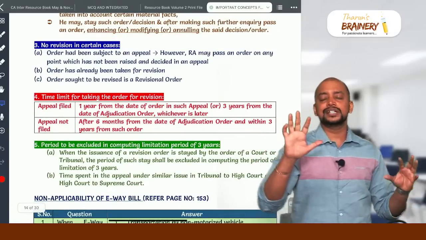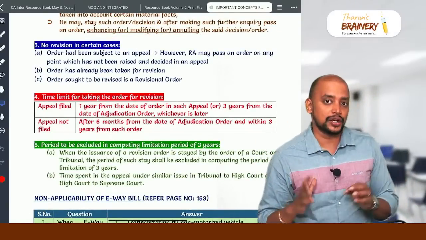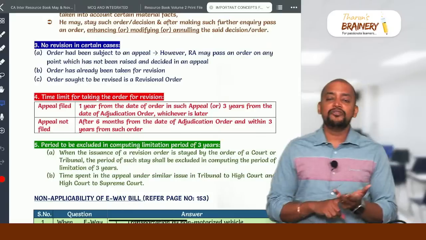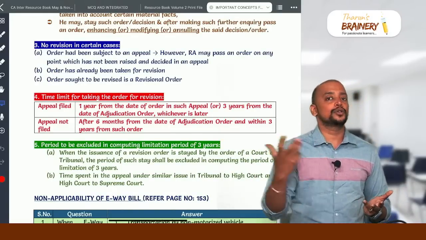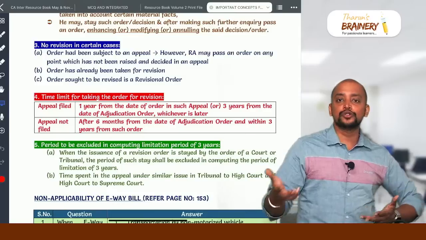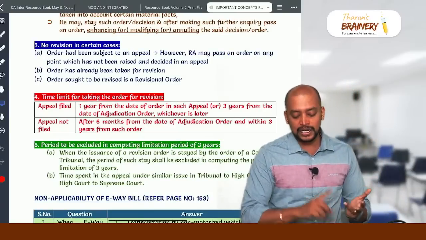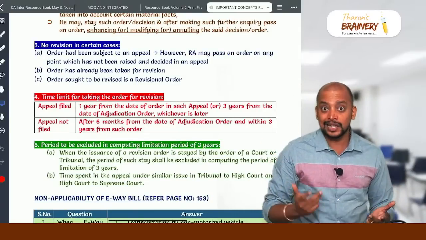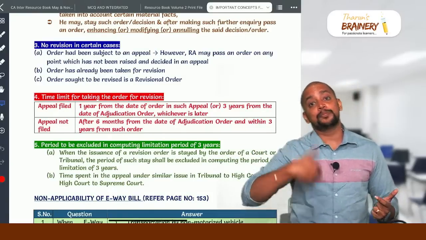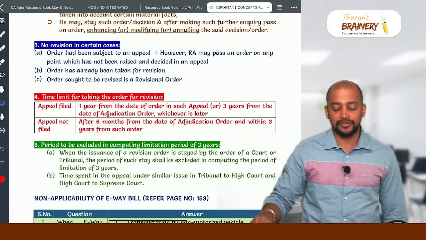And no revision in certain cases. That can be asked as a short note question. Number 1, if an order is subject to an appeal, however on a few grounds we did not go for appeal, then with respect to those few grounds the revisional authority can revise the order. If the order has already been taken up for revision but they have not revised anything, or the order was taken for revision and they have passed the revisional order, again that cannot be taken for revision.